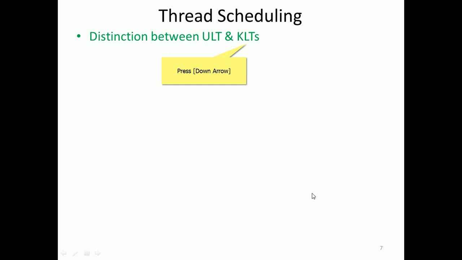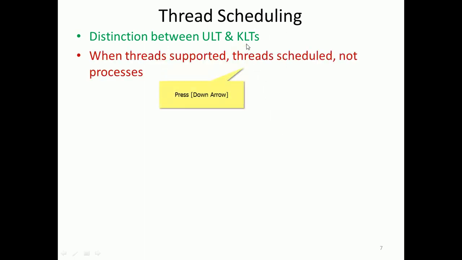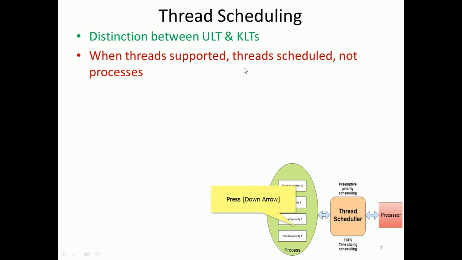So a number of user level threads correspond to a number of kernel level threads, which communicate via a lightweight process, right? When threads are supported, threads are scheduled, not processes. So let us see that the processes are there and there is a thread scheduler, which could be first come first serve or priority; several algorithms are there. There is a processor. You can consider here priority 10, then thread 2 with priority 5, thread 3 priority 5, thread 4 priority 5. Each has a priority, and based on that priority they will be processed.